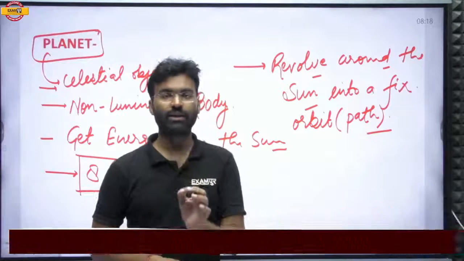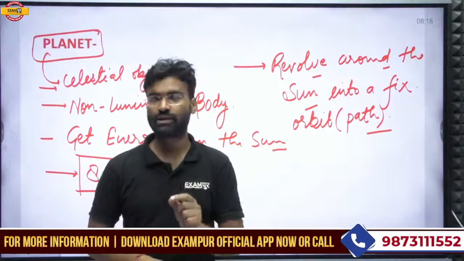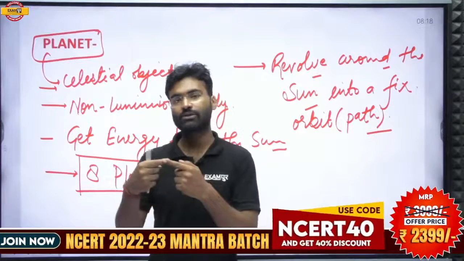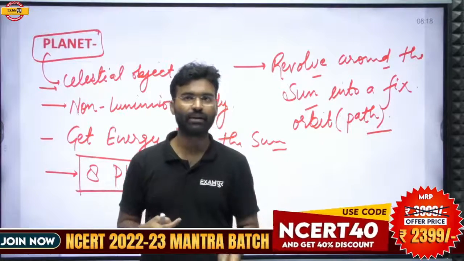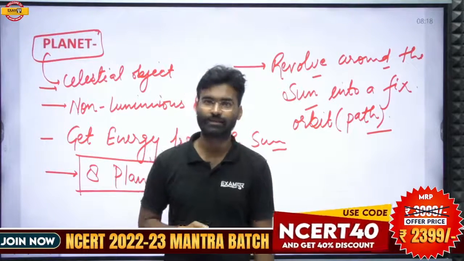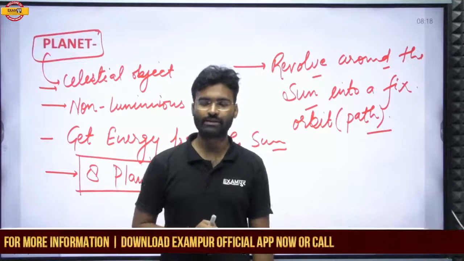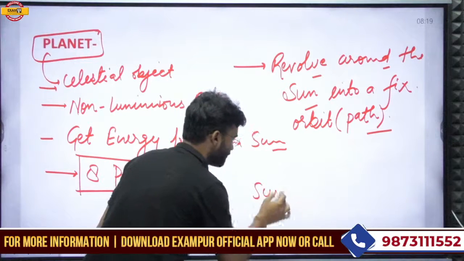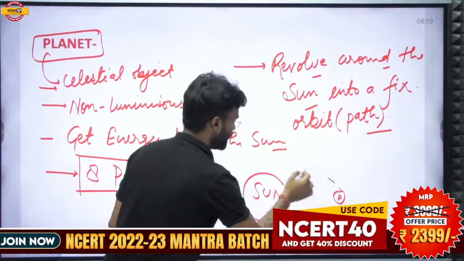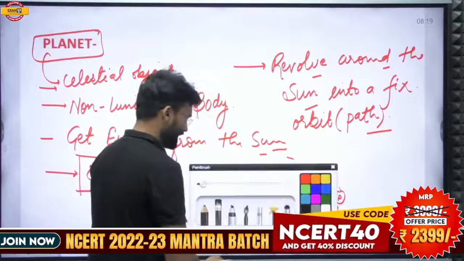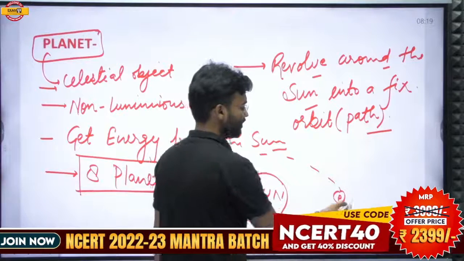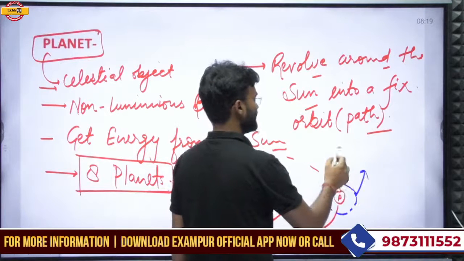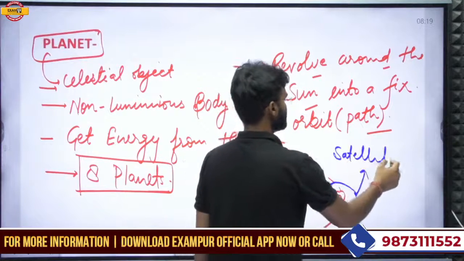There are also some celestial objects that revolve around the planets. The planet itself revolves around the sun, but there are also celestial objects which revolve around the planets, and these celestial objects are called satellites. Suppose this is the sun, and there are planets revolving around the sun. But there are also some celestial objects revolving around this particular planet, and this type of object is called a satellite.